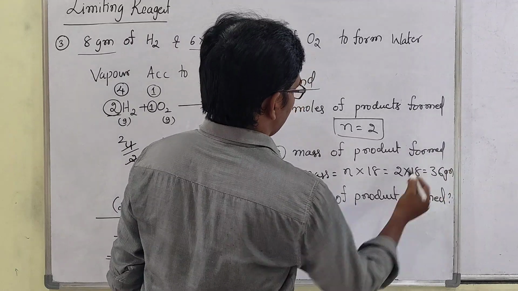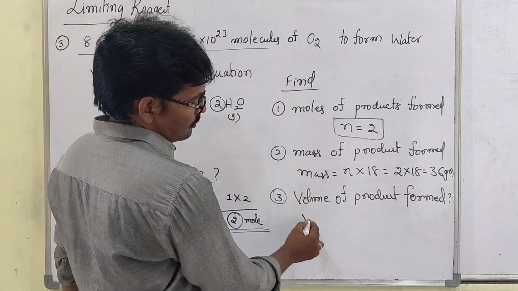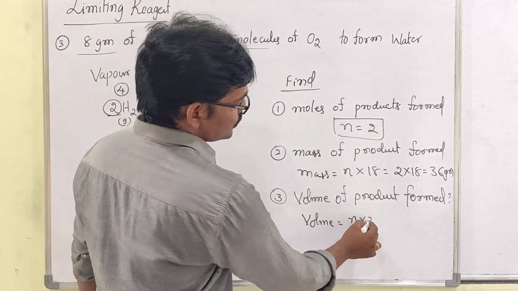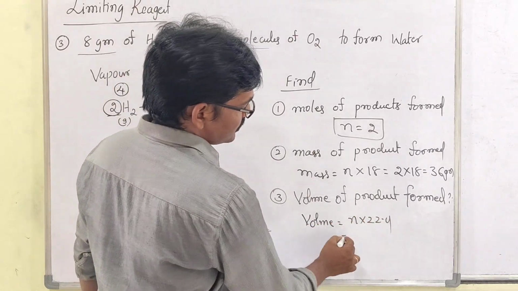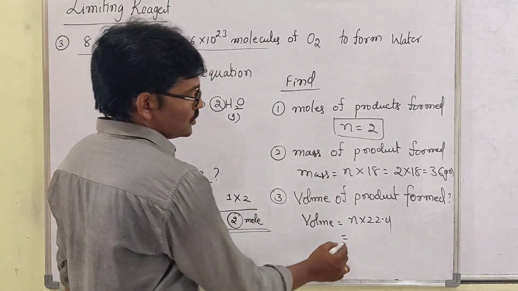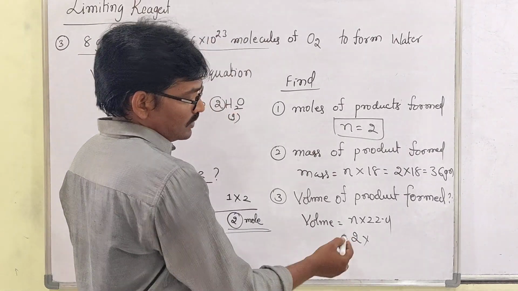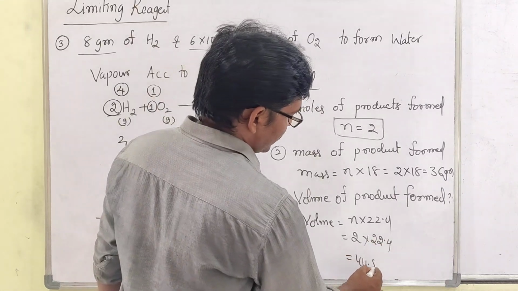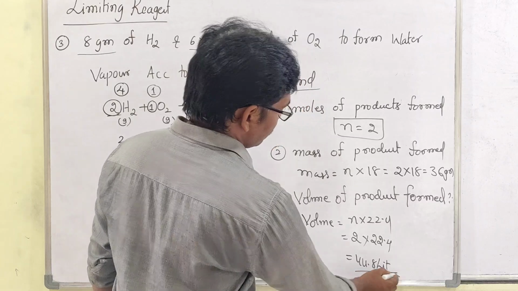36 grams. Then volume. Sir, if you want to find the volume, it is equal to number of moles into 22.4 liters. So how many moles are there? 2. Then 22.4. Then 44.8 liters of product will be formed.